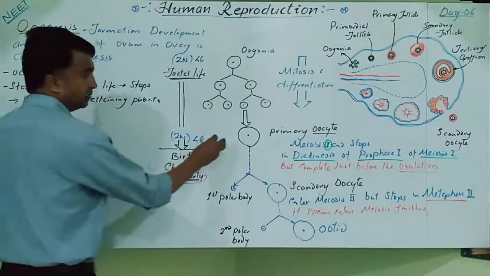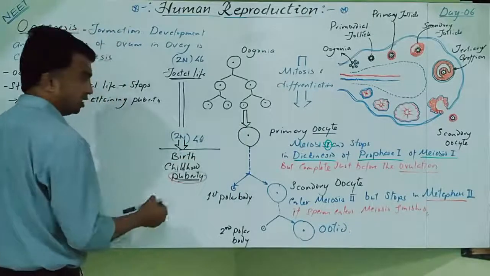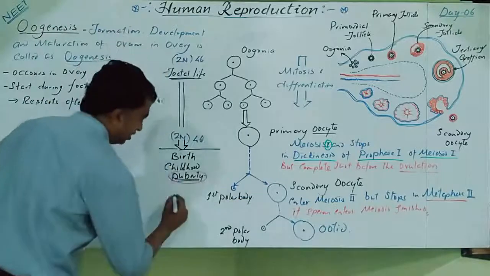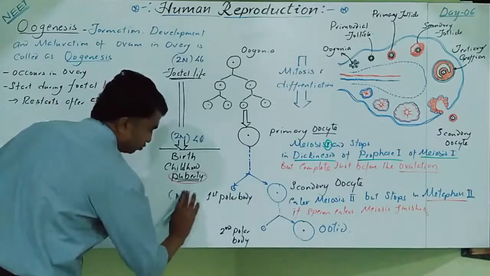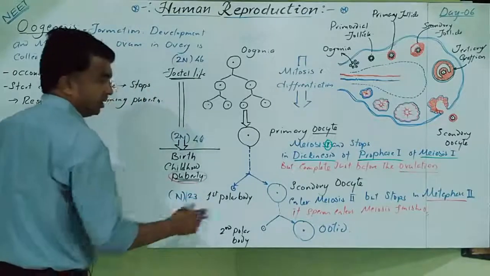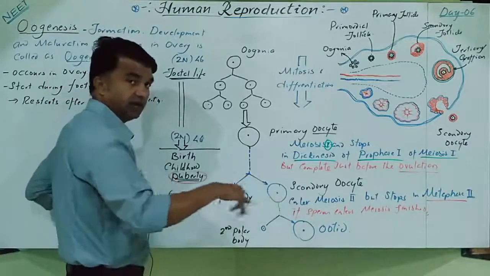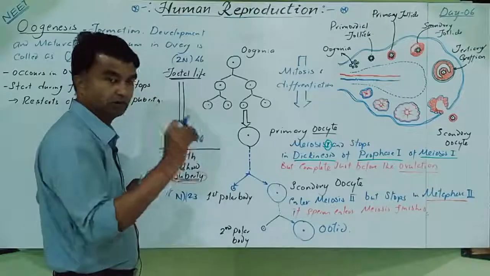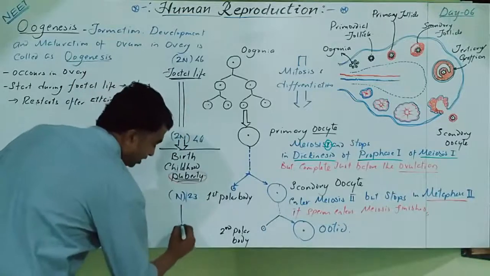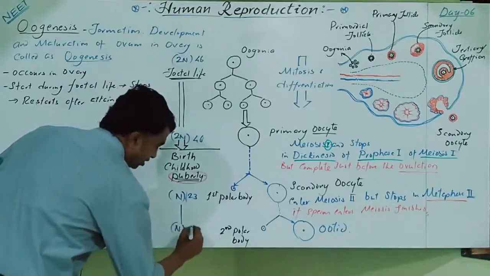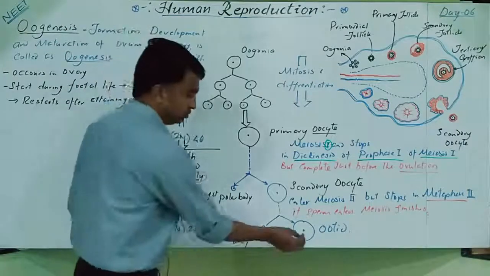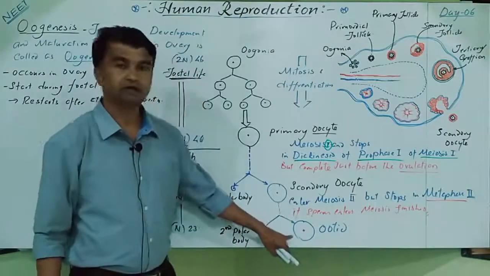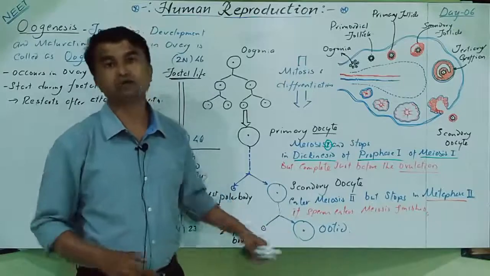Yes, this primary oocyte is diploid. Now the secondary oocyte is haploid, means 23 chromosomes are there. And the second meiosis is again an equational division, which is almost similar to mitosis. This ootid is again haploid, which contains 23 chromosomes. Yes, so this ootid will not undergo any further transformation.